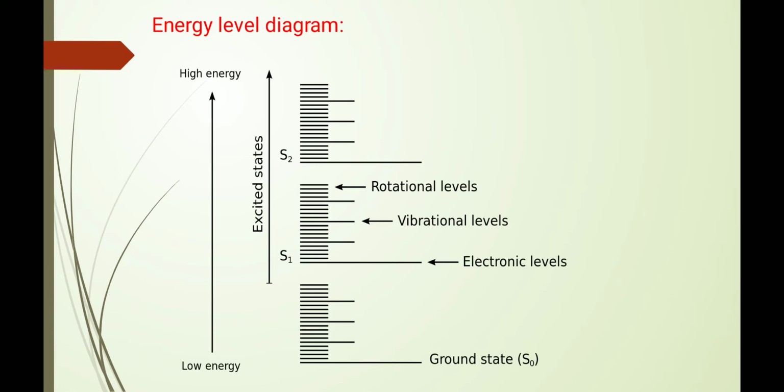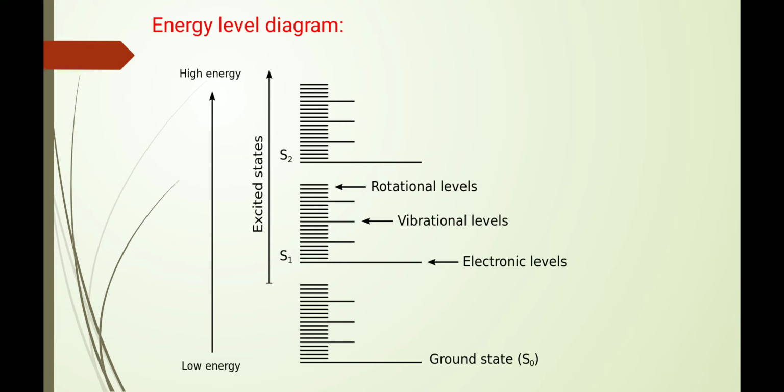Therefore, the energy states of the molecules can be described by indicating the state of its electronic cloud, that is the electronic level, the state of its vibrational motion, that is the vibrational level, and the state of its rotational motion, that is the rotational level. These are the three levels.